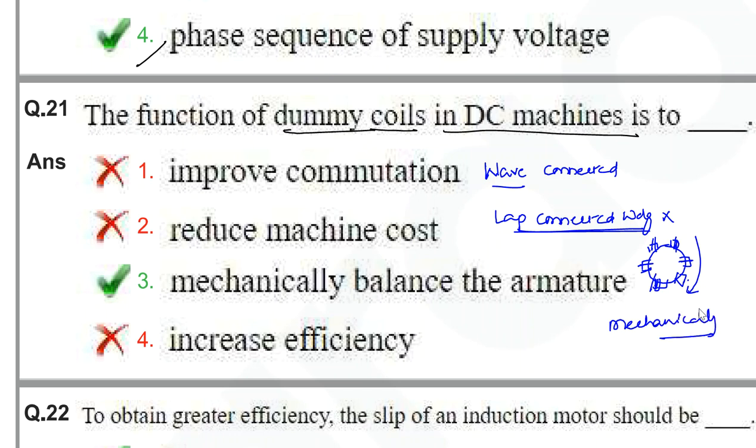So to make it balanced, we will place some extra winding, which will be open circuit, like this. That type of winding is required especially in wave connected winding. And one more important thing is equalizing rings are used in lap connected winding. So here dummy coils are used in wave connected, and equalizer rings are used in lap connected winding.